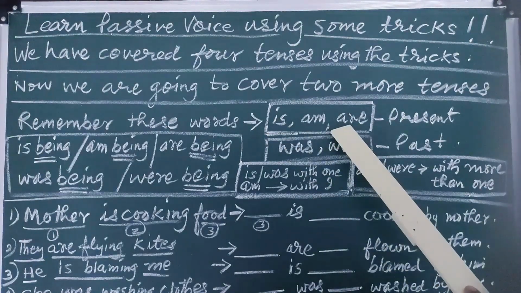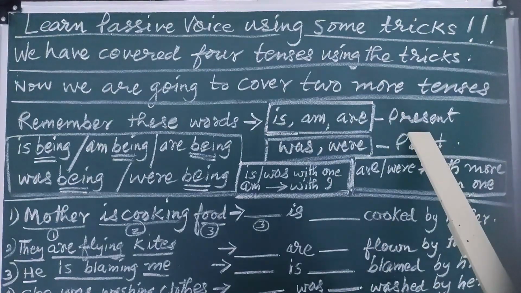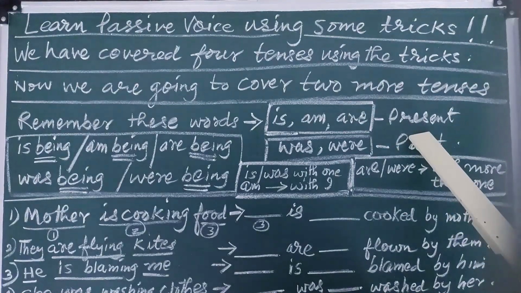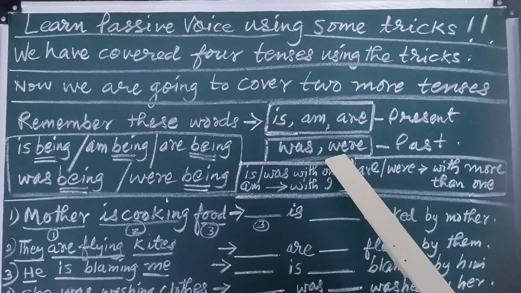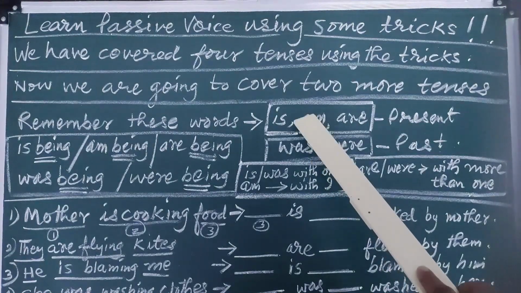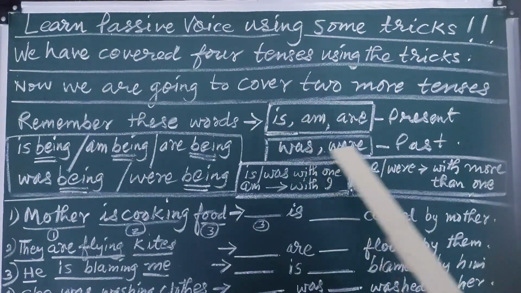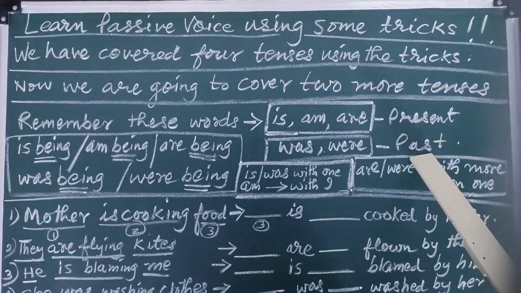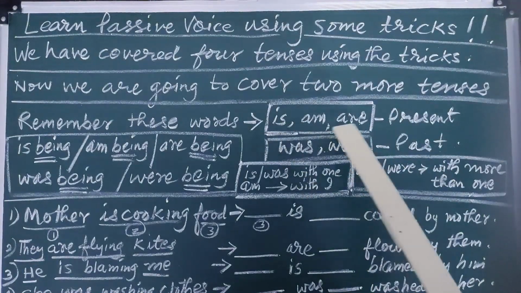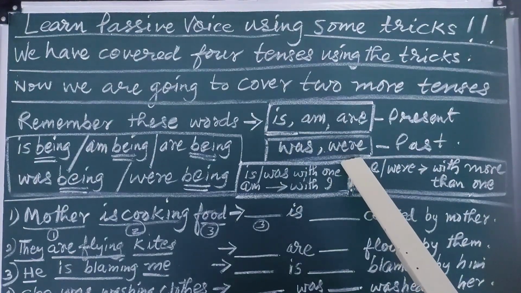All these are from the family of present tense. So just remember present tense. Was and were are the past forms of is, am, are, and they belong to the family of past tense. There is a main verb which is called be, and these are the 5 forms of be.